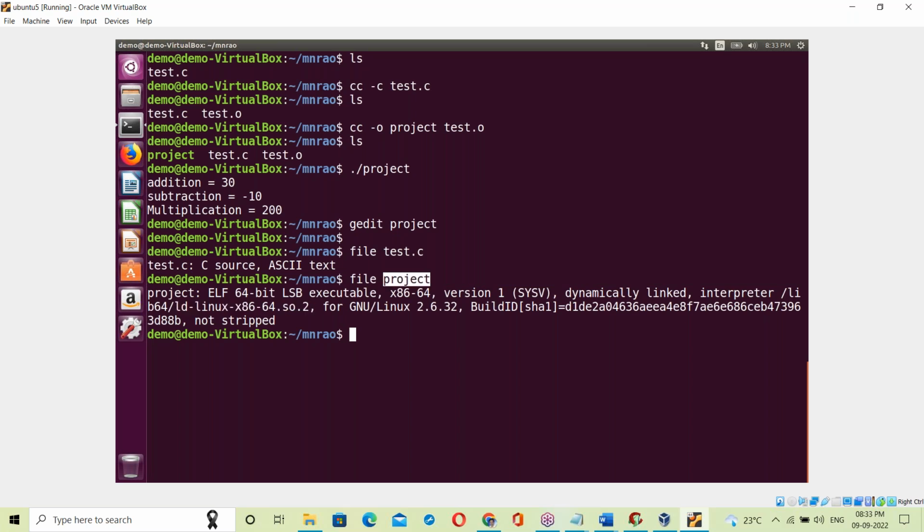That means the exe file is linked to the OS library. Yes, practically, this is the topic. Actually, it's an embedded C concept.